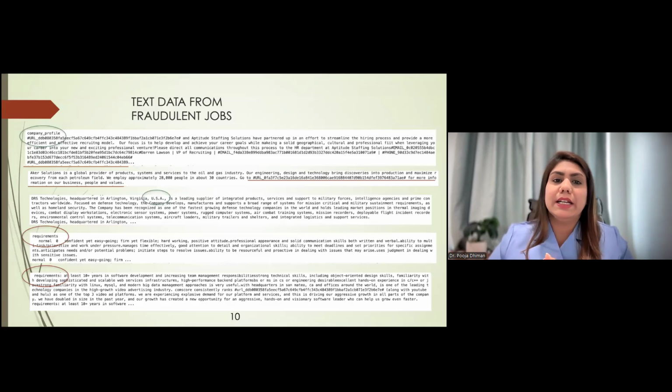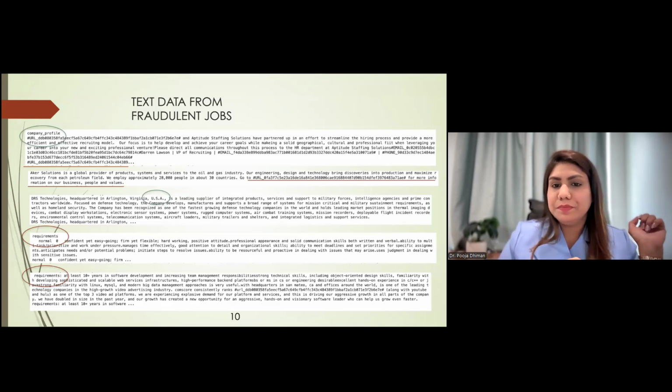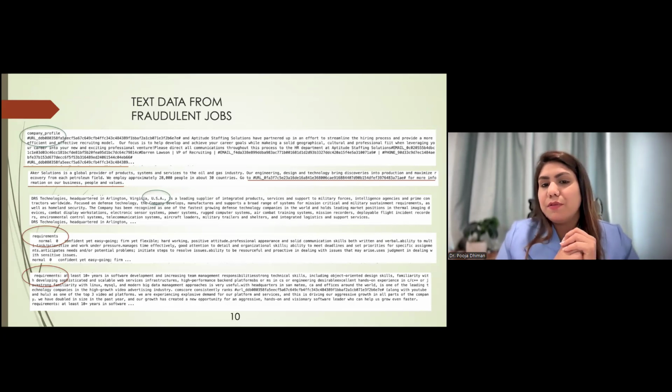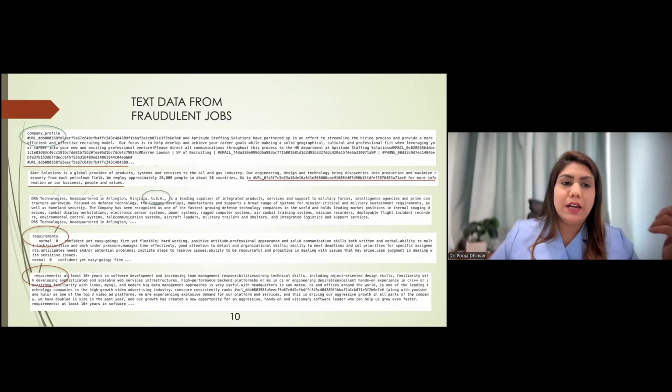So our text data is given from the company profile, where the company profile description is given. So this is the data from the fraudulent job listings. Here I highlighted some links and locations. So it is the fraud job. It may refer to an invalid link where our information may be misused.